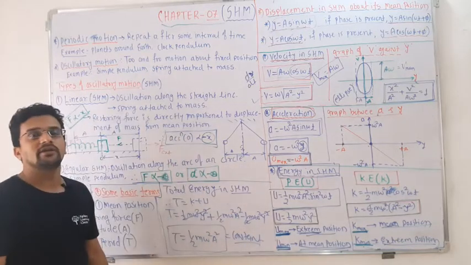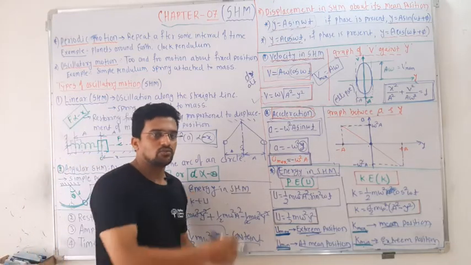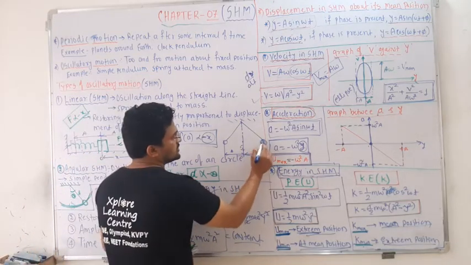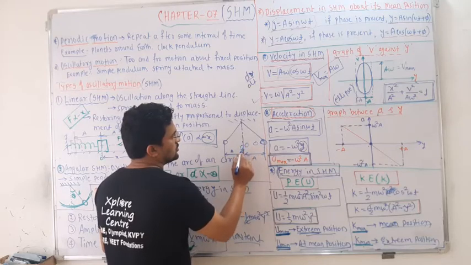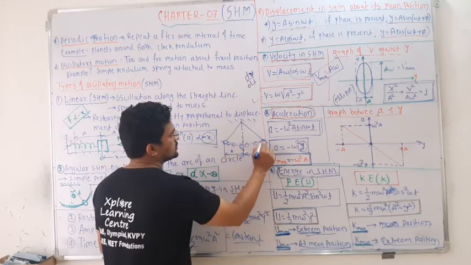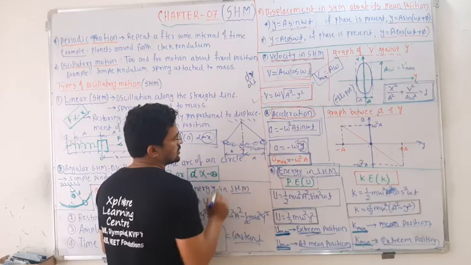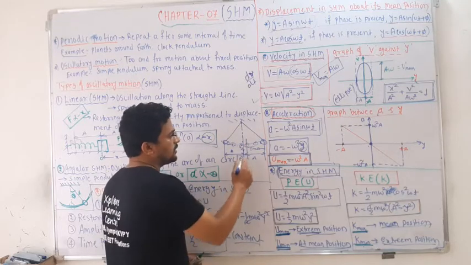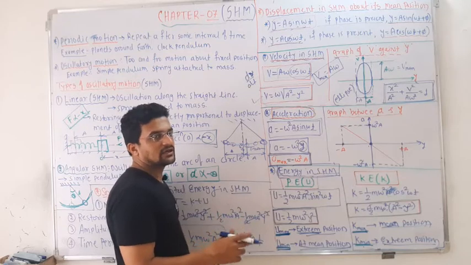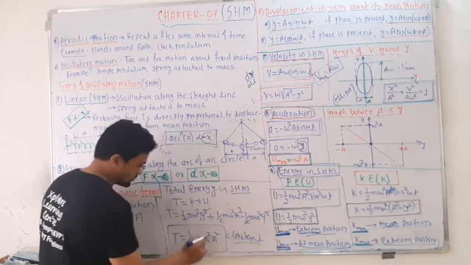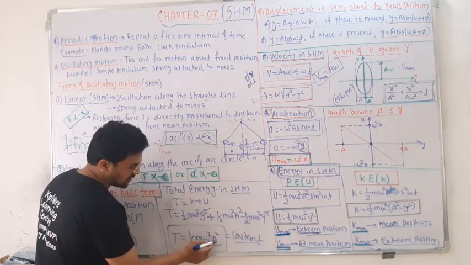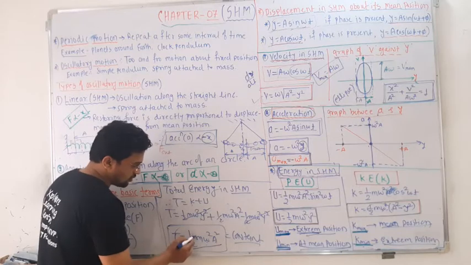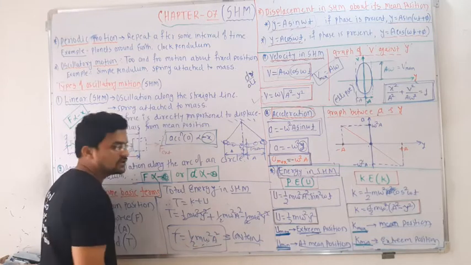The total energy will remain constant in a simple harmonic motion, no matter whether the pendulum is here, here, or here, at any position, the total is always constant. Only kinetic energy and potential energy change, but at every point if you add both, you will definitely get the total energy as this much, because there is no variation, all are constant. If all quantities are constant, then energy must be a constant.